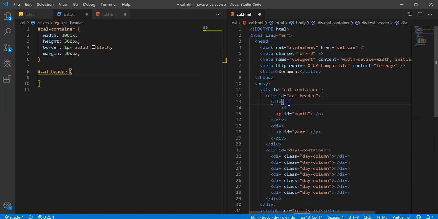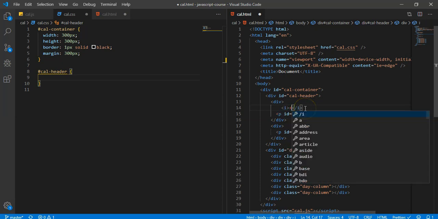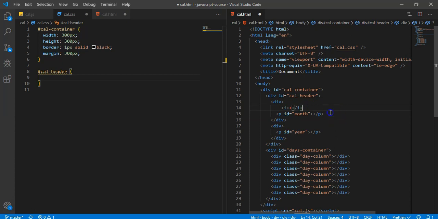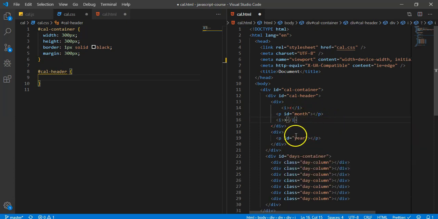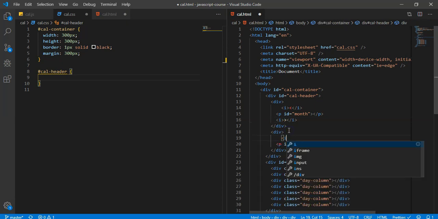next to the month and the year. So it's basically going to be like a minus or plus symbol or something like that. Or maybe we'll use a less than or greater than. So I'll use a less than sign, and then over here, I'll use a greater than sign. And if you're really confused right now, don't worry, you'll see in a second, I promise.